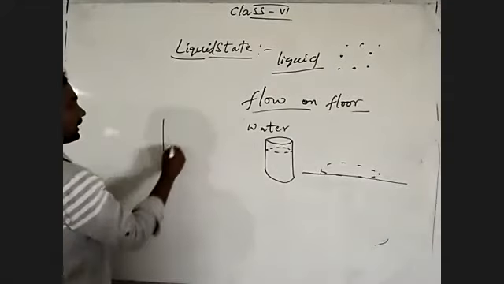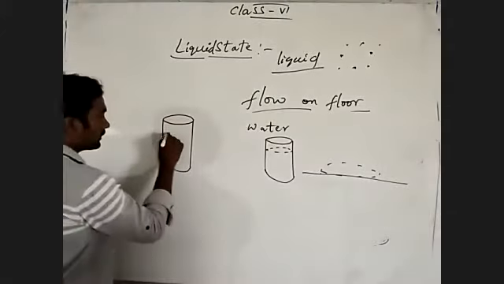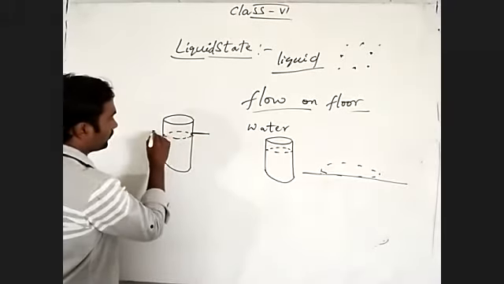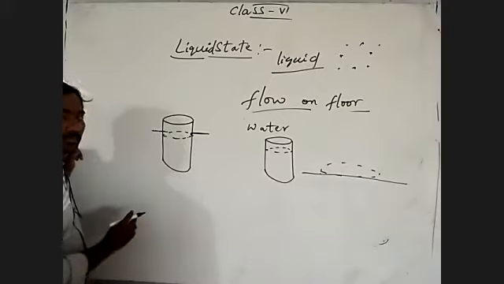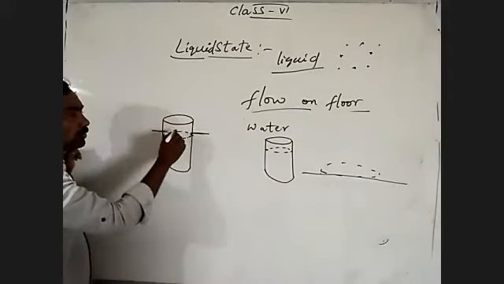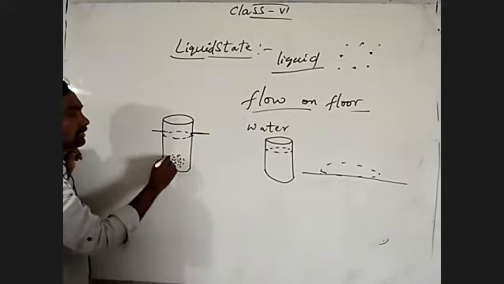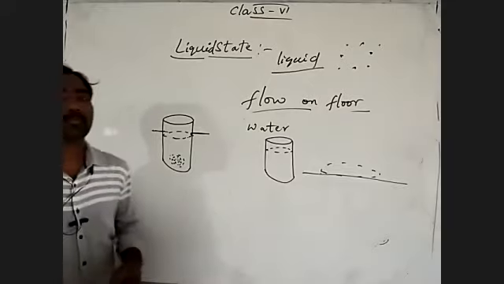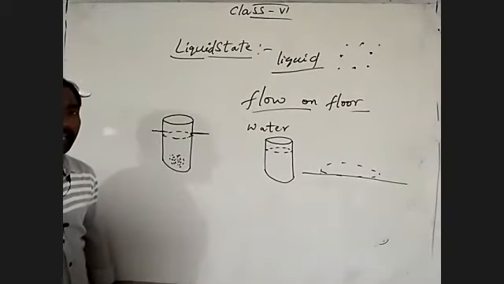See, I'm taking a glass of water. This is a glass of water, up to here I took. So this whole is water. Now I'm dropping sugar particles. Sugar is in the state of what? Solid. Sugar is the example for the solid state of the material. Understand?